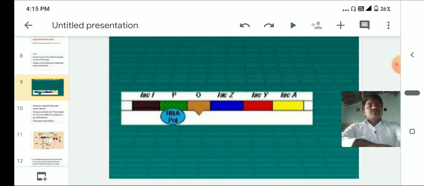Okay, so this is about gene regulation and gene functioning. Okay, shall we stop here?